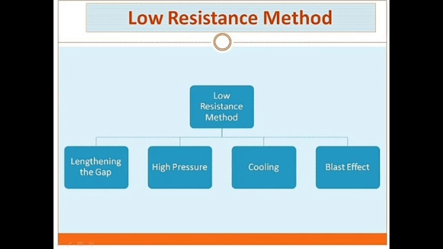If immediately after current zero, the dielectric strength of the medium between contacts is built up more rapidly than the voltage across the contacts, the arc fails to restrike, and the current will be interrupted.